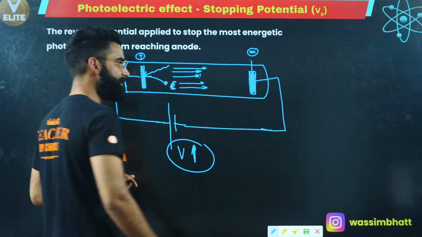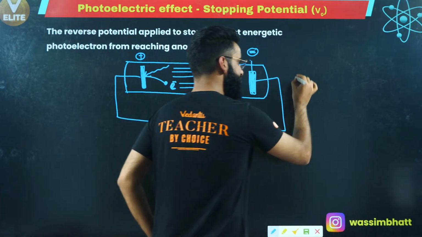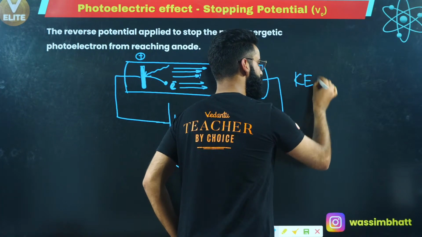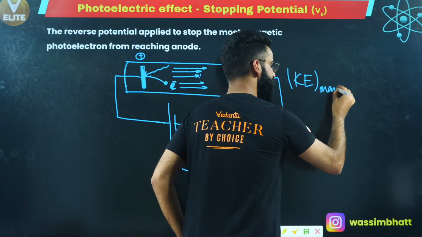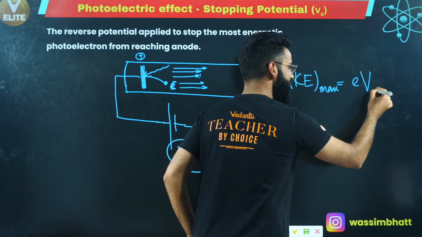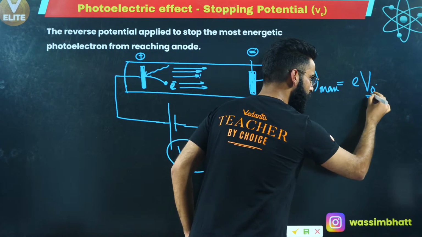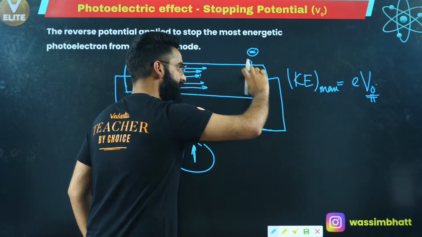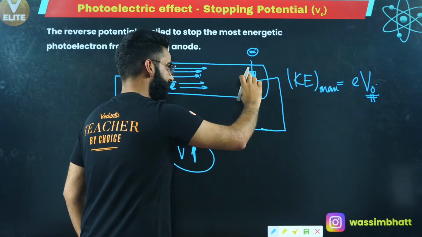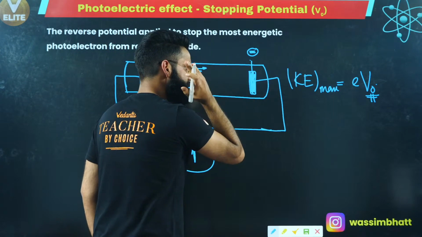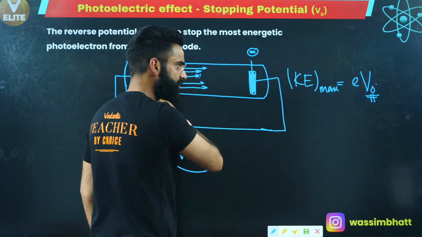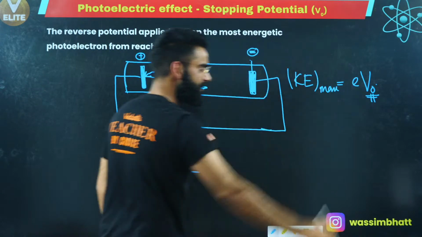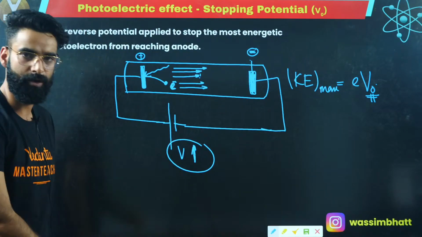At that point of time, as per your work energy theorem, can I say kinetic energy maximum of the electron will be equal to the potential energy of the electron, which will be equal to eV naught. This V naught, this voltage of the battery, is the minimum voltage which I have to supply such that the electron comes to rest after the emission. That minimum potential is something which I call a stopping potential.